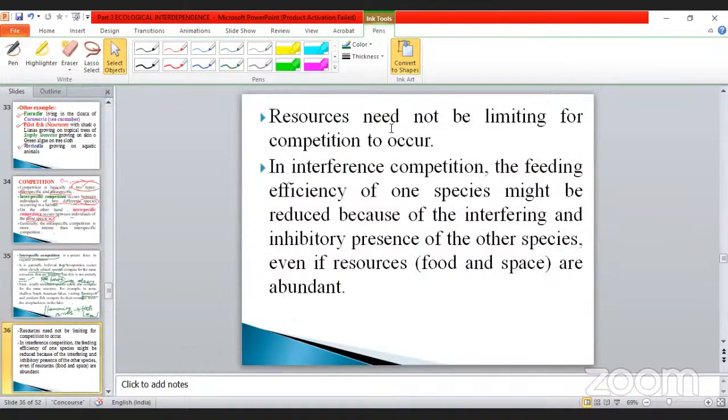See here, resources need not be limiting for competition to occur. In interference competition, the feeding efficiency of one species might be reduced because of the interfering and inhibitory presence of another species, even if resources, food and space are abundant.